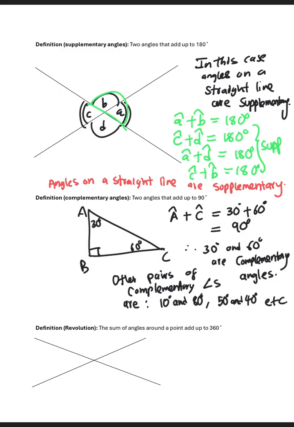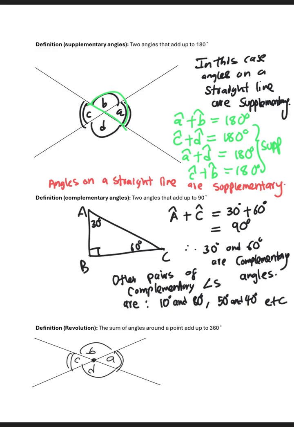And then we have the definition of a revolution. A revolution is the sum of angles around a point, and they add up to 360 degrees. Then we have the same situation. We have angle A, angle B, C, D. This must be angle A, angle C, angle B, angle D. So a revolution means it's angles around the point. This is the point you are referring to.